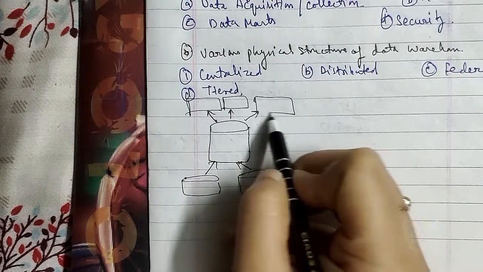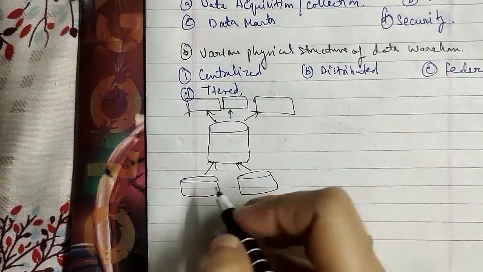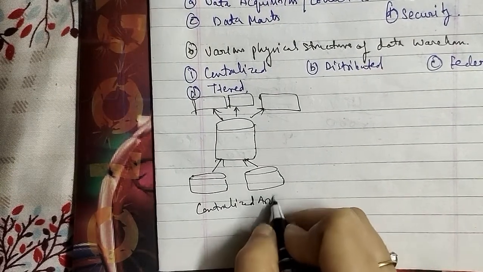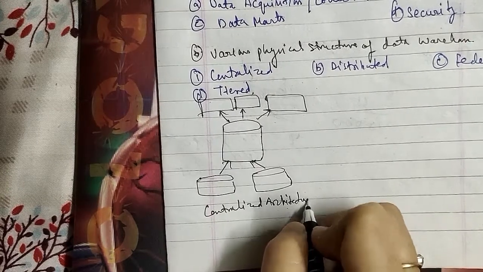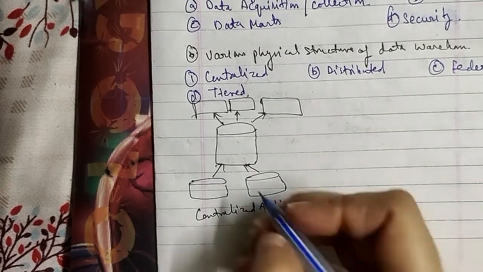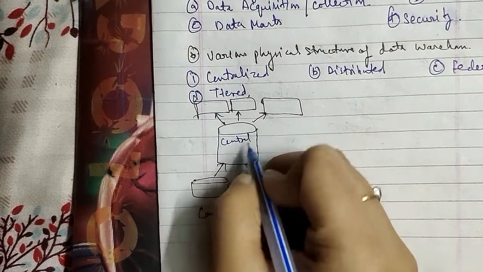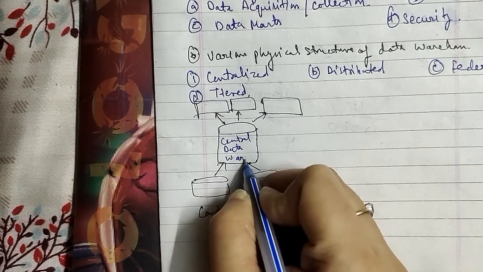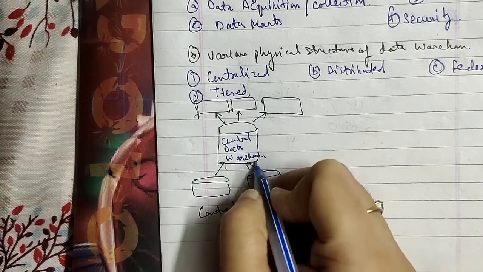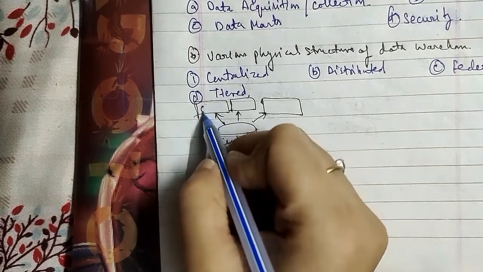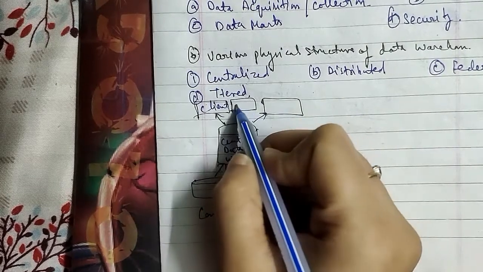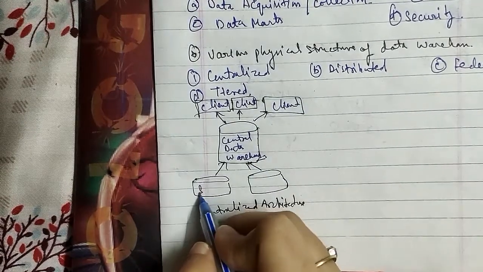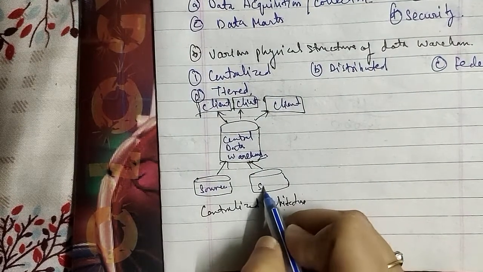This is for the centralized architecture. In the centralized architecture, this is a central data warehouse, and this is client, this is client, as well as this is client, this is source, and this is source.